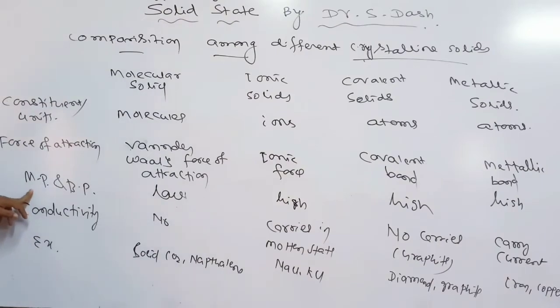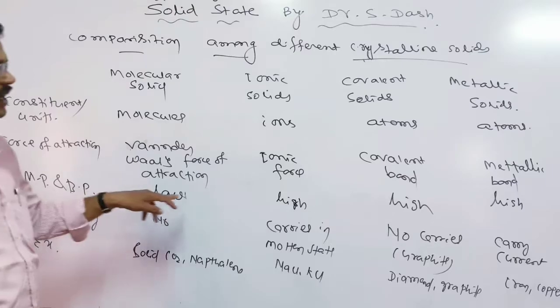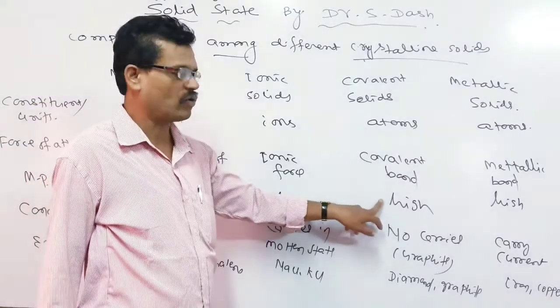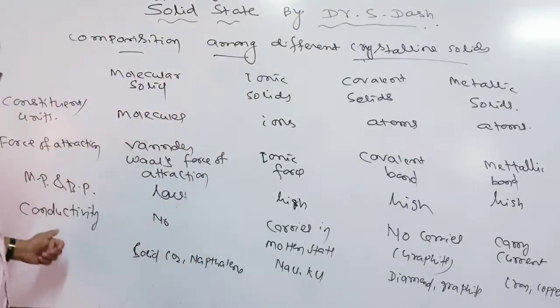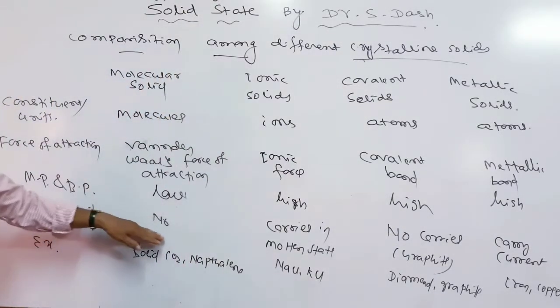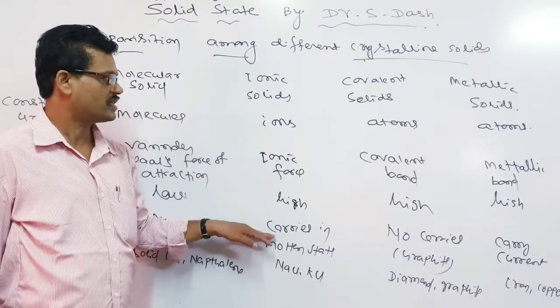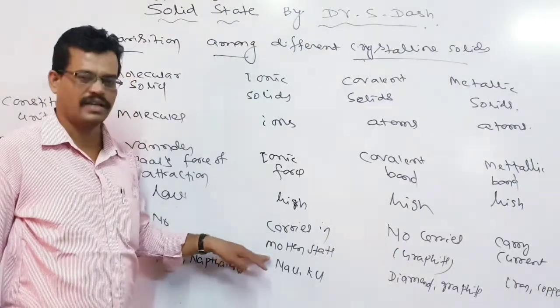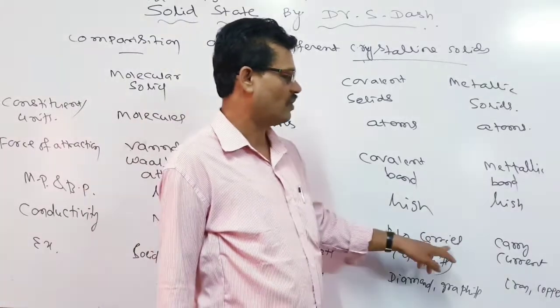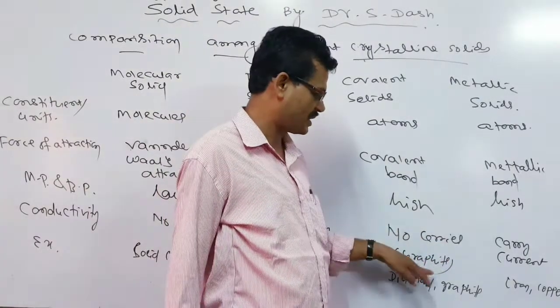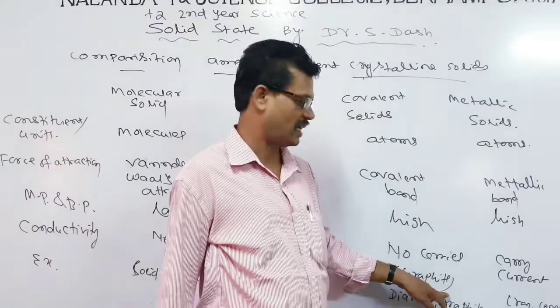Whenever we come to the melting and boiling properties of these compounds, they are found to be low for molecular solids and high for ionic solids. They are also found to be very high for covalent and metallic solids. And regarding conductivity, molecular solids don't carry any current. But ionic solids will carry the current in the molten state or aqueous state. And covalent solids do not carry current, except in the case of graphite, which carries current.